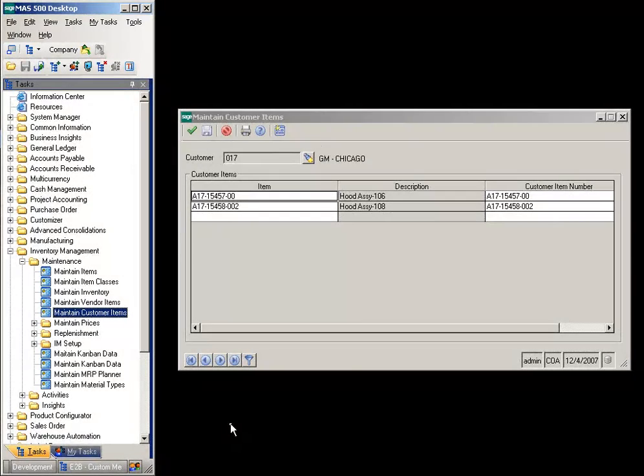The next setup requirement is in the Maintain Customer Item screen, which is located in Inventory Management Maintenance. Define Customer Item ID cross-reference with your internal item ID for all inbound EDI processing if the customer item ID is different than your internal item number. This allows incoming customer data to be converted to your internal item ID nomenclature.